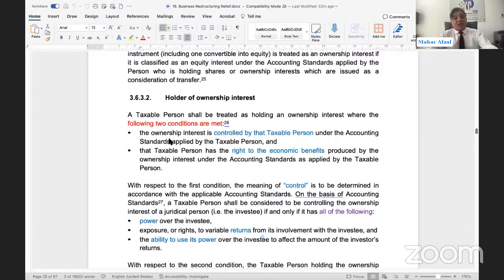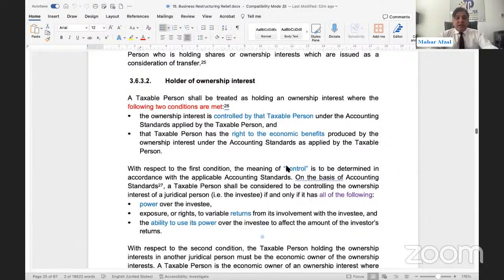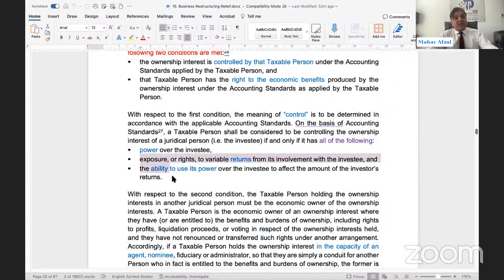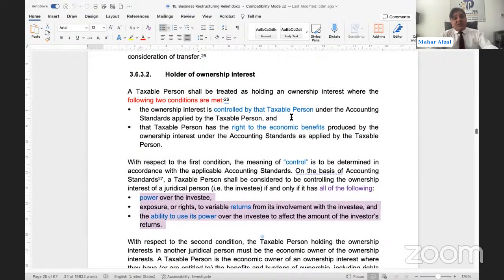When will it be considered a holder? There are two conditions that need to be satisfied: controlled by the taxable person, and the right to receive economic benefit in the form of profits and equitable interest. When will it be considered controlled by the taxable person? When the transferor has power over the investee, and when the transferor's exposure and rights are to variable returns and it has the ability to use its power. These conditions are for the person. If the person has these conditions, it will be considered control. When the person has control, that person will be holding ownership interest where the following two conditions are satisfied.